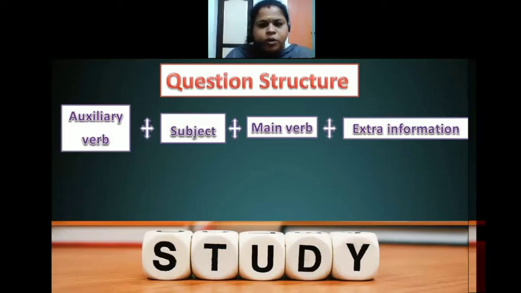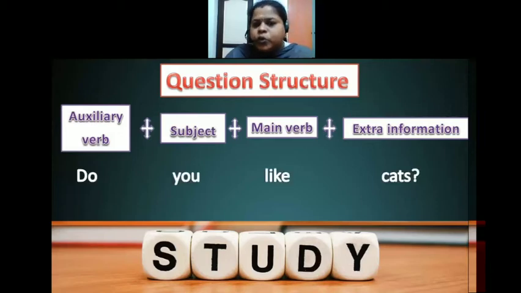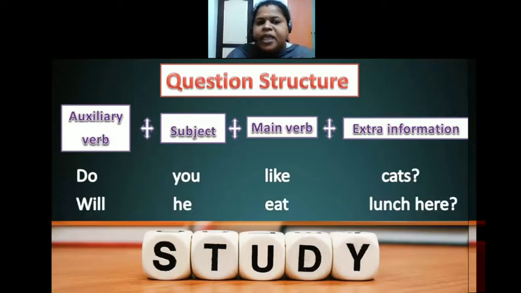Do you want to know how to frame a question? Here are the examples. Number one, do you like cats? Do is an auxiliary verb, you is a subject, like is a verb, and cats is extra information. Do you like coffee? You can change the extra information. The next one, will he eat lunch here? Will is the auxiliary verb, he is the subject, eat is the verb, and lunch here is extra information. This is the structure of a question, so keep it in your mind. In this way you have to frame a question.